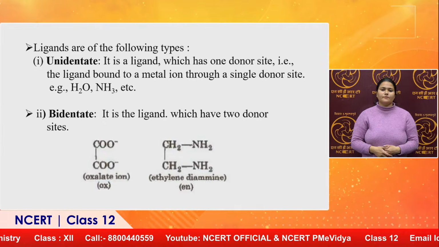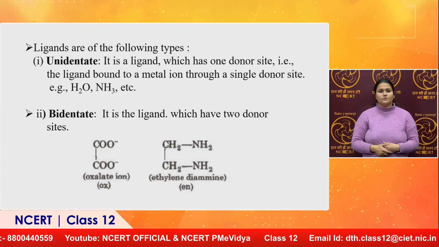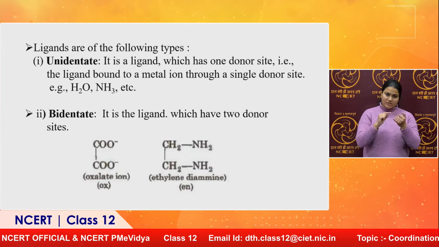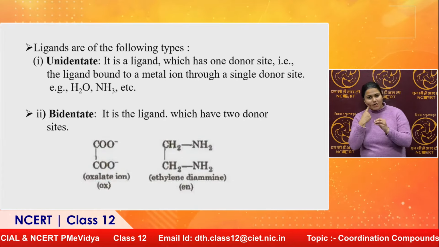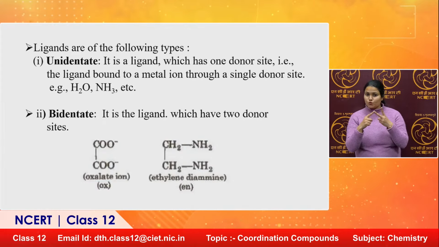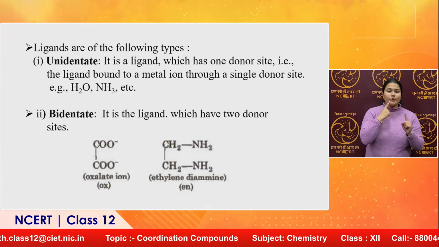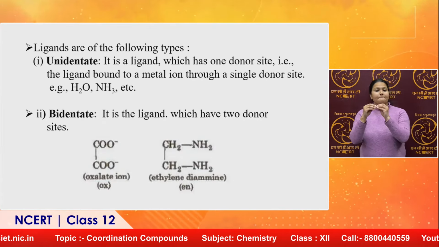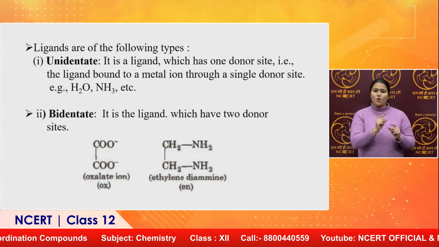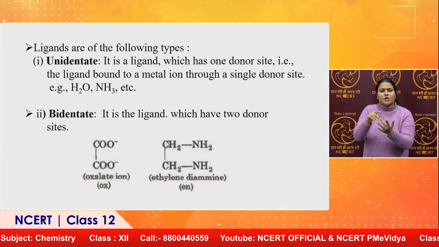When we talk about the types of ligands, that means unidentate, bidentate, tridentate, tetradentate, polydentate. Uni means single, dentate means donor. In case of unidentate, it is a ligand which has one donor site. It will give 2 electrons to the central metal atom.